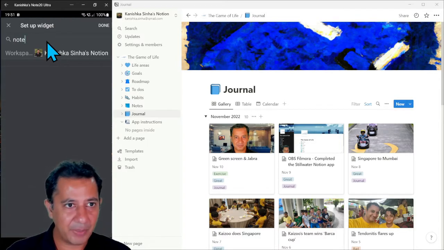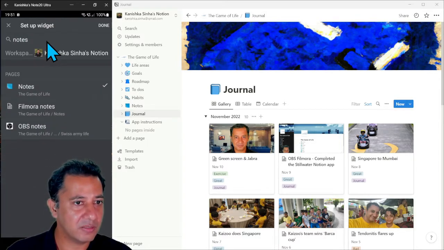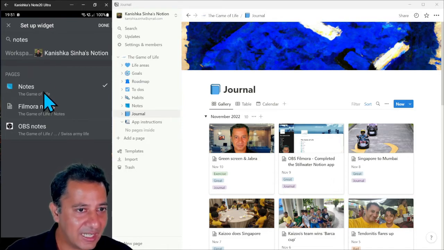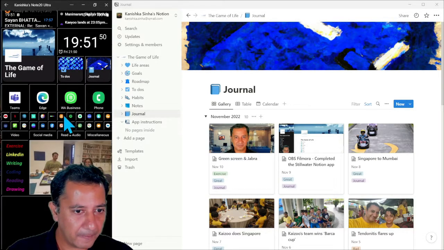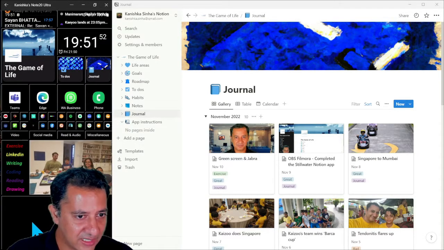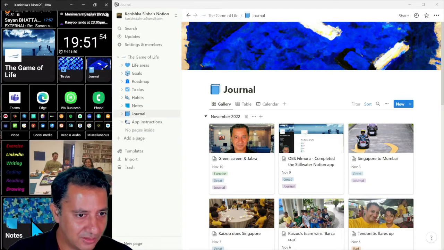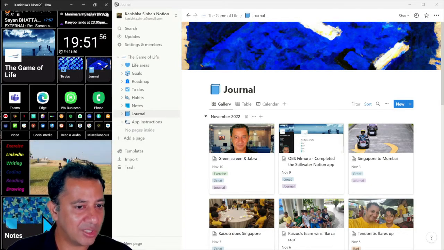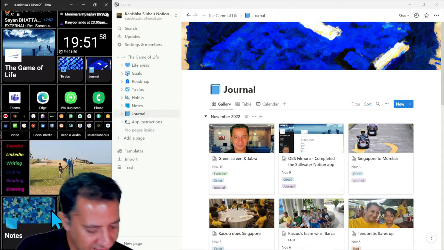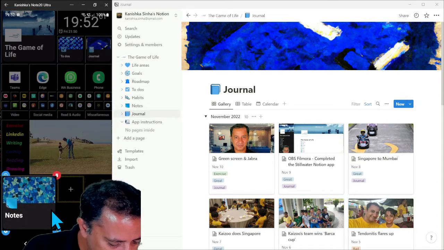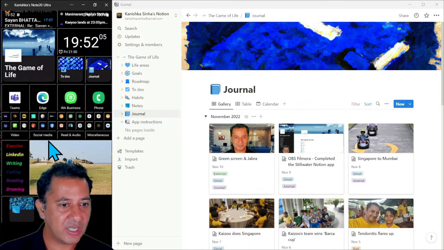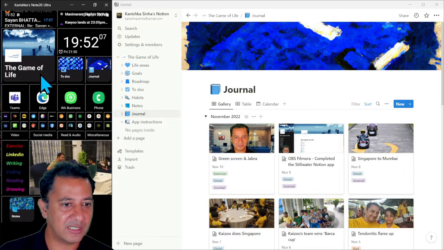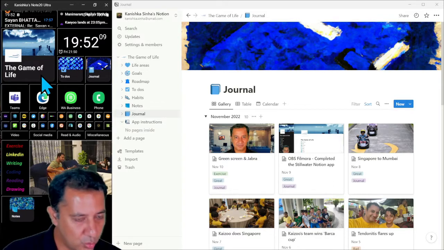So let's say any page that you want to create a shortcut for, I can click on that notes and click on done. And now over here, what you'll see in a while is a shortcut will appear, right? And I can resize that however I want, right? Whichever ones you use most frequently. So you can see over here, I have got to-dos, journals, and the game of life, the overall thing, however you want to do it.